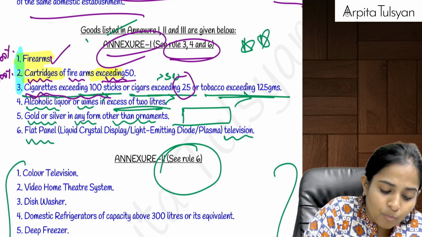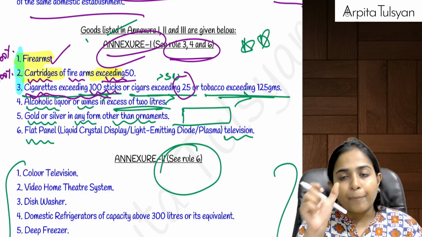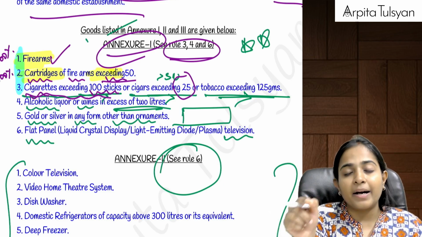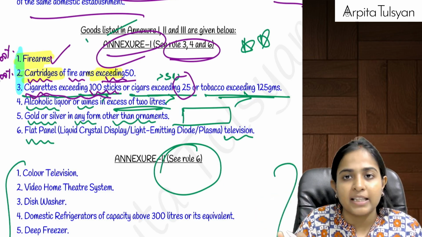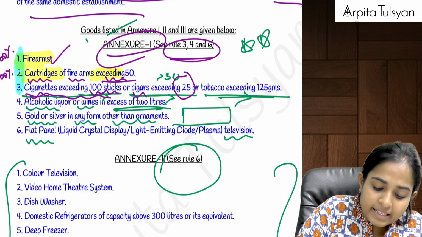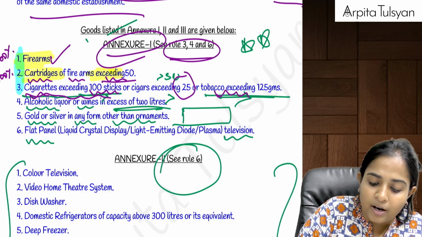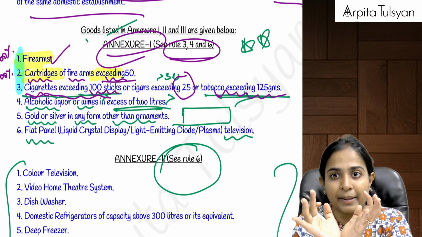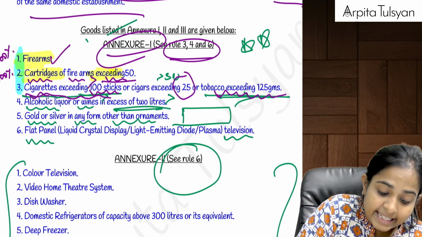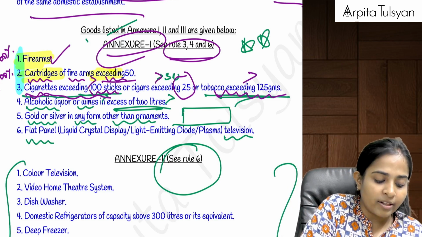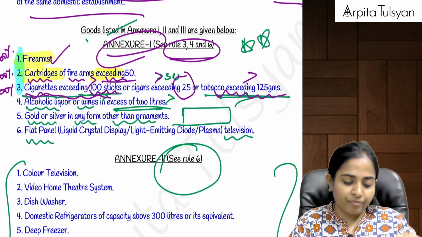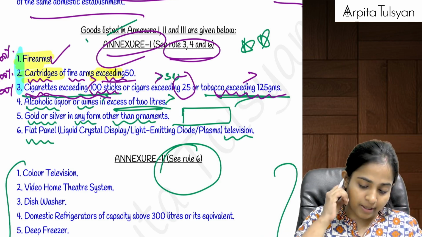Then cigarettes more than 100 sticks: up to 100 sticks you will take in that column and it will come under that general duty free allowance of 50,000 or 15,000. Similarly, cigars up to 25 or tobacco up to 125 will be included in your articles limit. But anything exceeding this, again 100% duty will be applicable. We have done questions on this from the question bank.